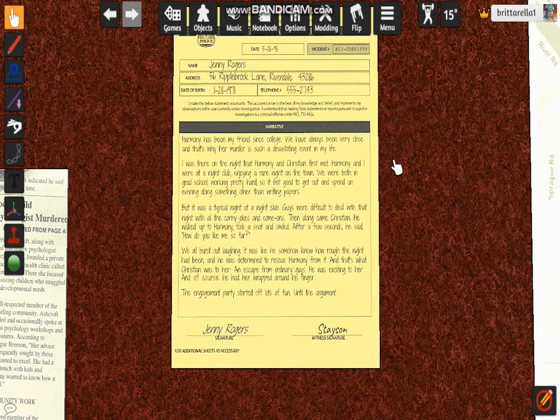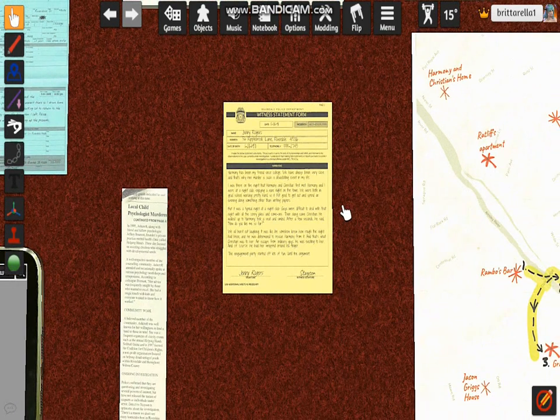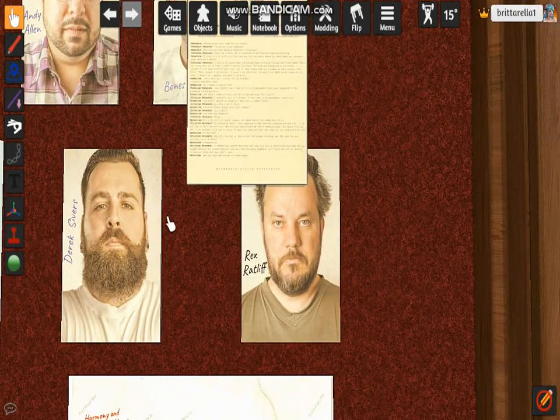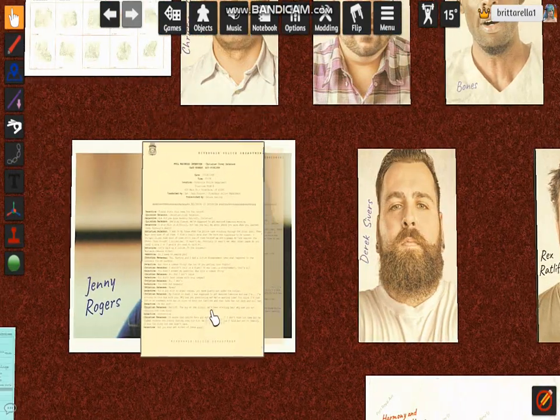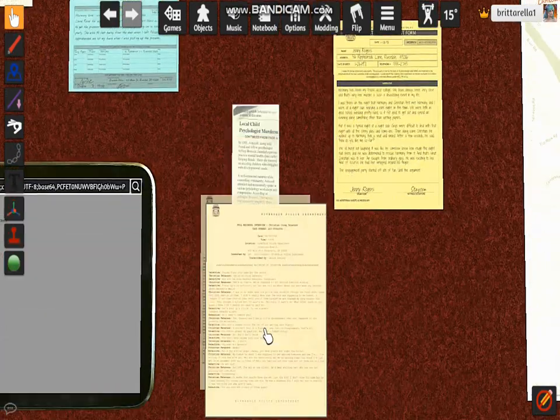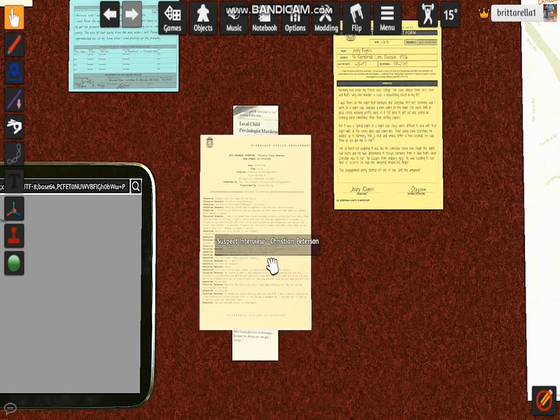The engagement party started off lots of fun until the argument. Uh-oh. So there is an argument, but we don't know who started it. We don't know if it's Christian and Harmony or someone else. Either way, it looks like there's been some trouble brewing.